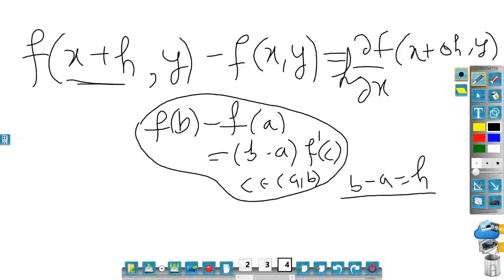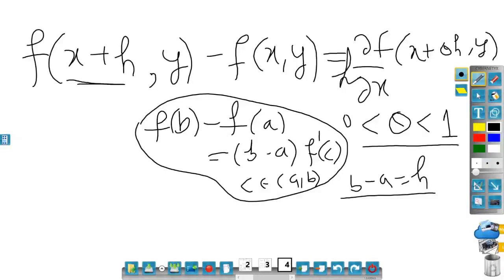Here a very important thing is that theta is between 0 and 1, because this is a parameterization of a line segment joining a comma b. So make sure that writing this theta is equally important.